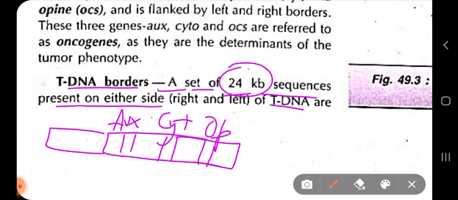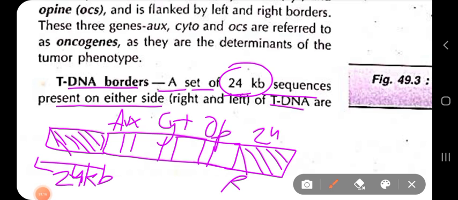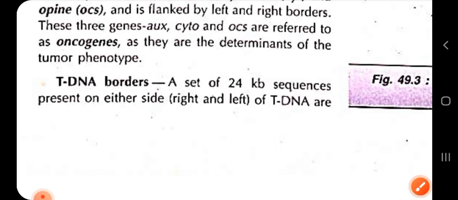And flanking the regions, there are tDNA borders. This is the left border repeat. This is the right border repeat. Each of the length of the left border and right border is 24 kb in length, right?